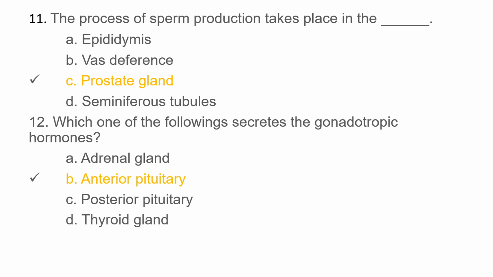The 12th question is, which one of the following secretes the gonadotrophic hormones? Option A, adrenal gland, option B, anterior pituitary, option C, posterior pituitary, and option D, thyroid gland. And the correct option is option B, that is anterior pituitary.